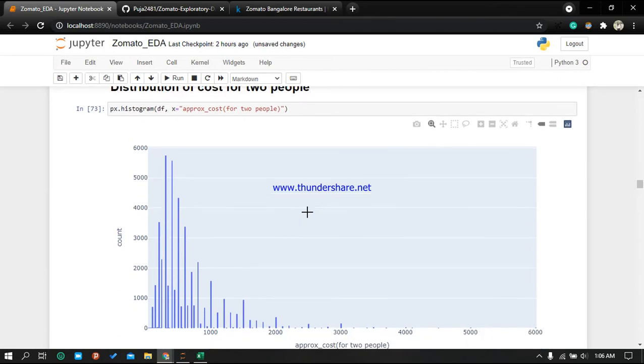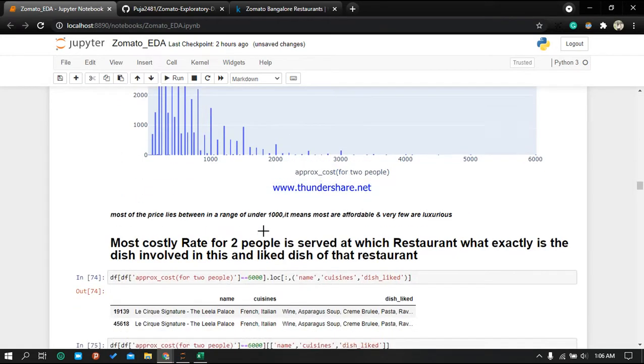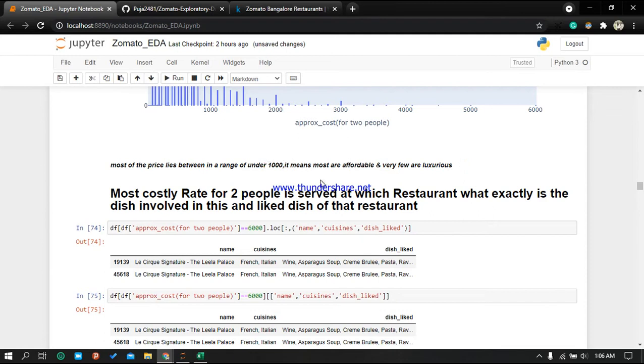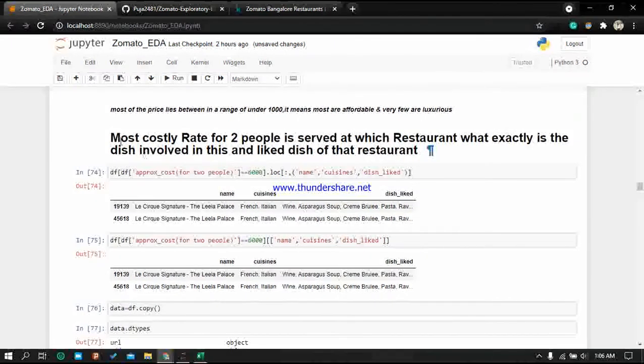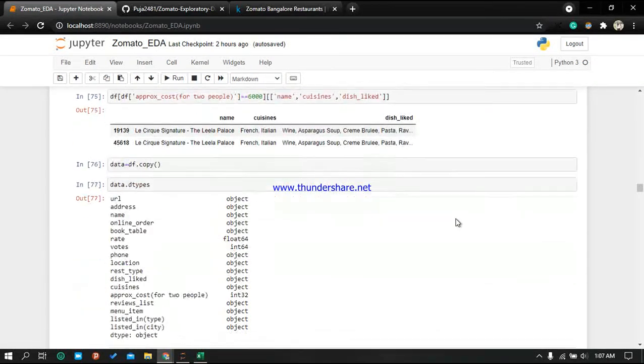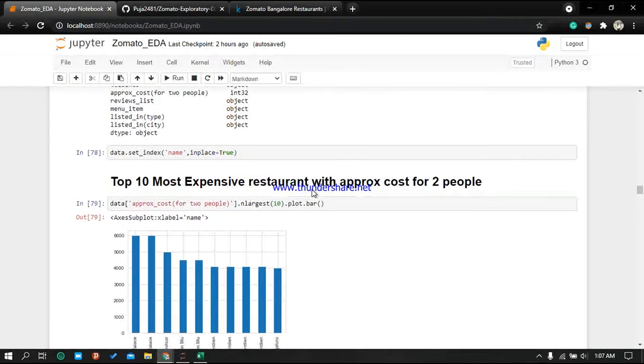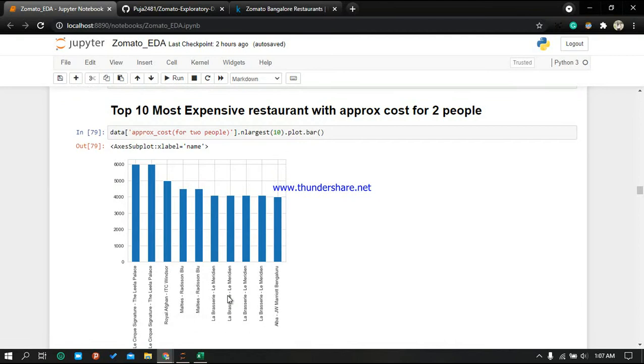So here is the distribution of cost for two people. Like see here, most of the things are between 0 and 1,000, and most are under 1,000, they are not very luxurious. And then the most costly rate for two people is this, like what cuisines they are and which dish is most liked by them. So these are the details of the things. Yes. Then we are seeing the data types over here.